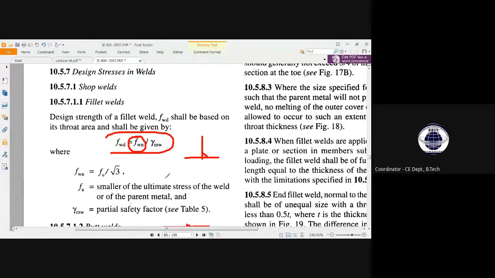Okay, our nominal strength is the real strength of the weld, due to the specification given in the question, that will be your real strength. Let me give you an example. If I try to push someone among you, then you will try to resist. That strength will be your nominal strength. And what will be your design strength?